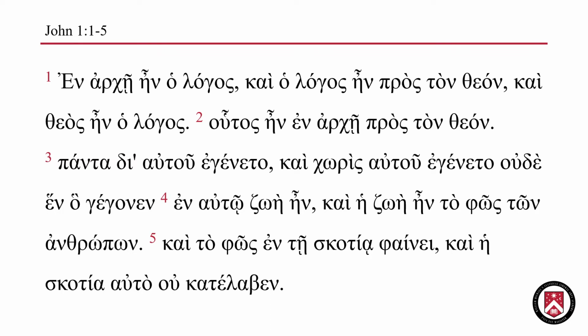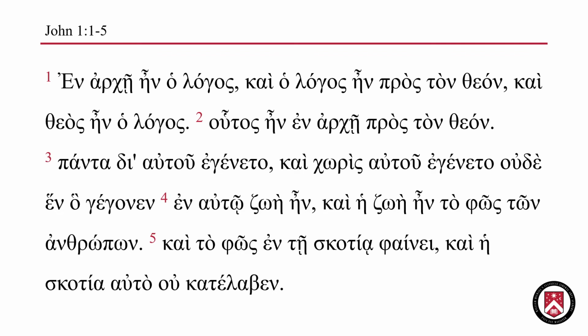Kai is a conjunction that means and. Kai ho logos, and the word, ein was, pros. Pros is a preposition that here is translated with. Kai ho logos, and the word, ein was, pros, with, ton theon.